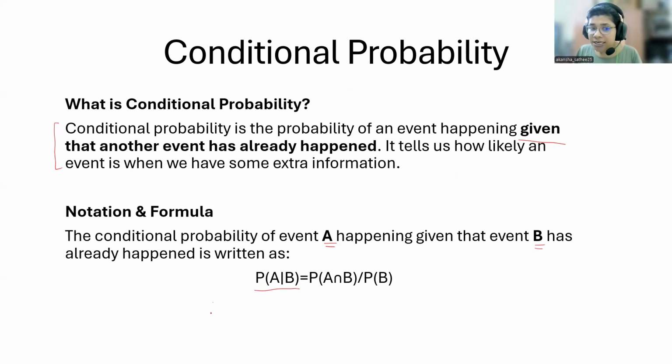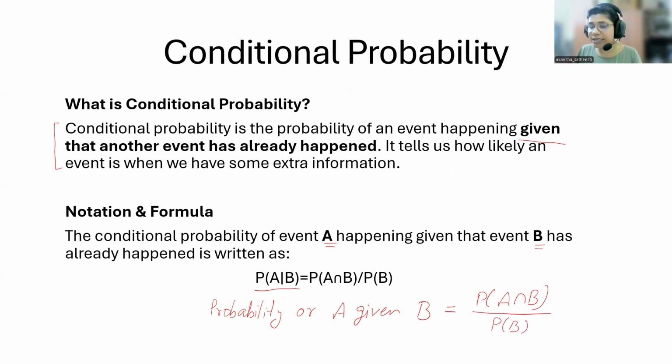So we read it as the probability of A given B. And it is given by the probability of A intersection B divided by the probability of the event B. Okay, that is what we did.